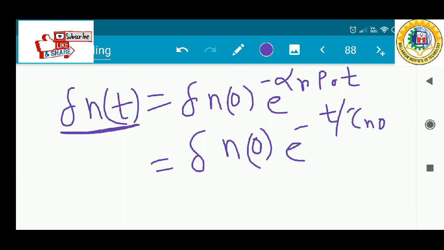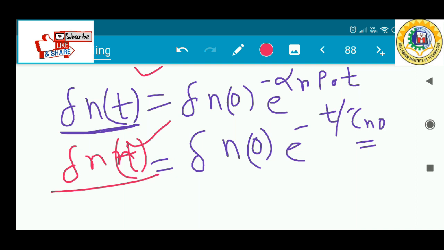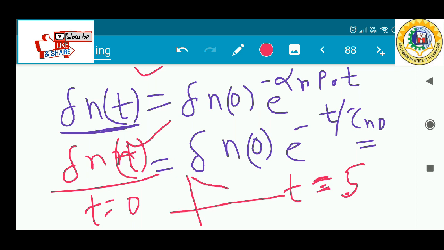Tau n0 is the minority carrier lifetime. So from just seeing this equation, one can easily say that after some amount of time the carrier concentration changes. If we see t equal to 0 and t equal to 5, the number of excess electrons generated obeys an exponential decaying relationship, where the light has been exposed at t equal to 0, so the number of carriers is higher here.